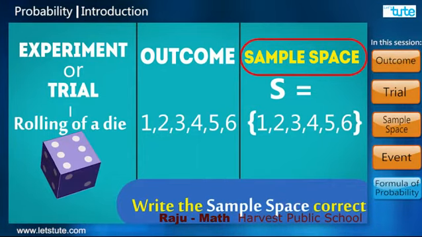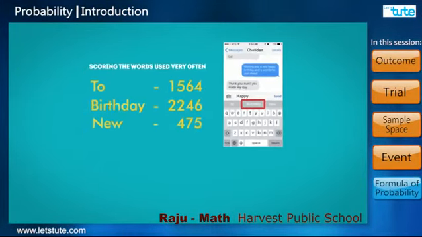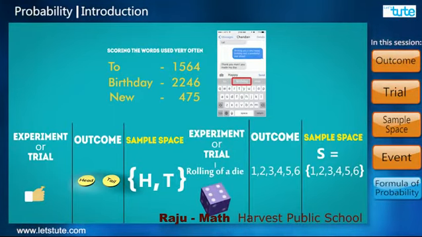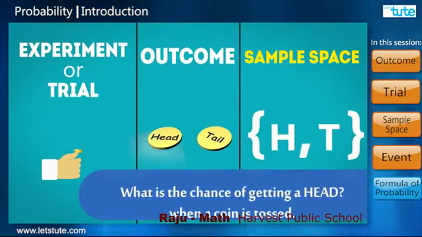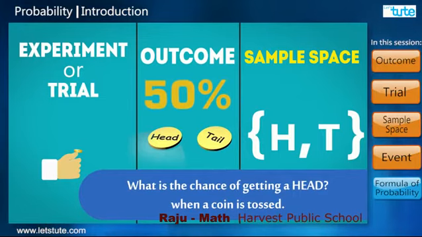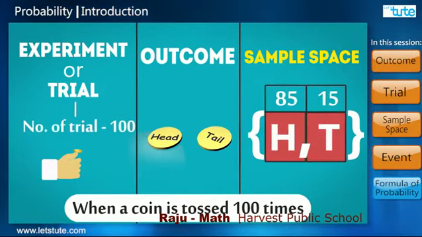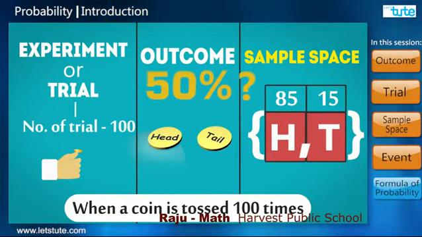So far, we have seen two parts. One, the prediction of the text while messaging, and two, tossing a coin or rolling a die. Tell me students, are you able to connect to them? At least by now, if one would ask you what is the chance to get a head when a coin is tossed, you would simply say 50%, right? But if I tell you when I toss a coin 100 times, I got head as the outcome 85 times, will you still say that there is a 50% chance of getting a head? No.